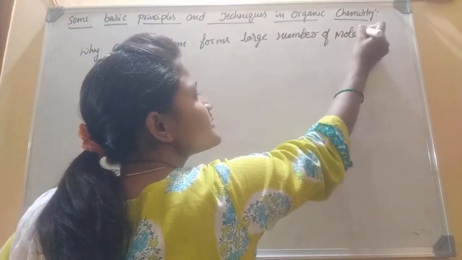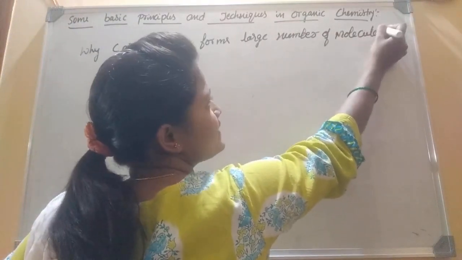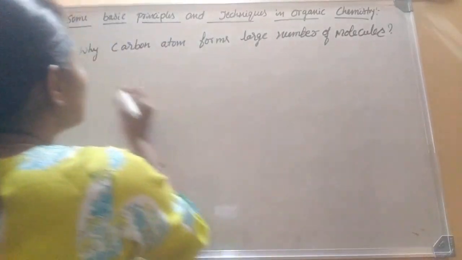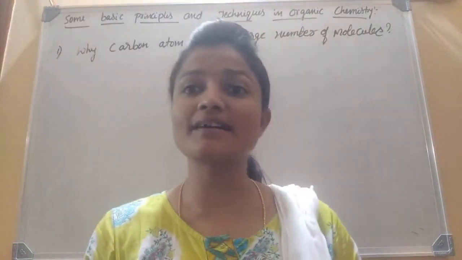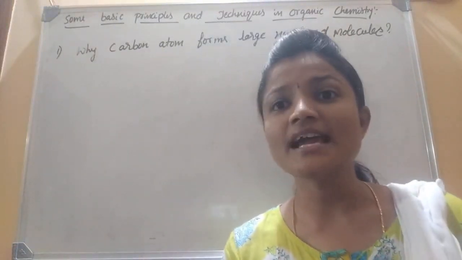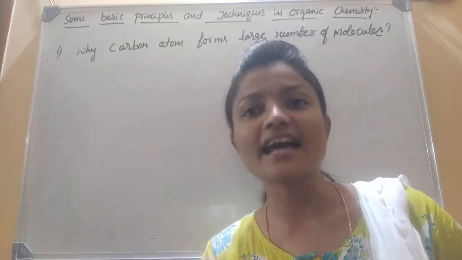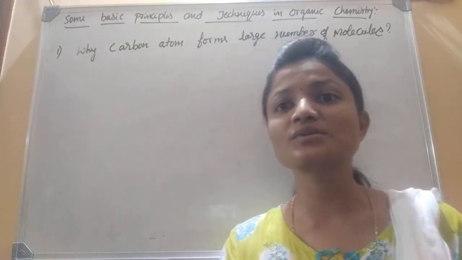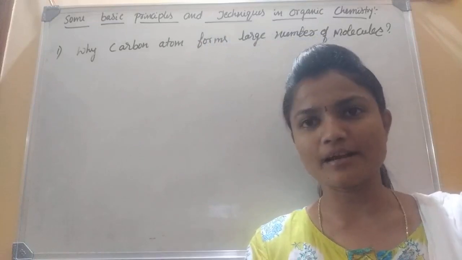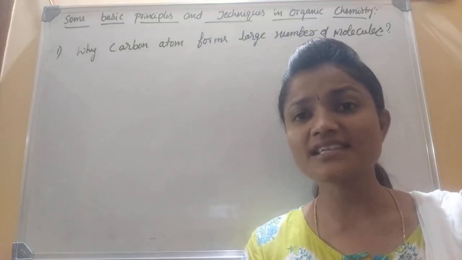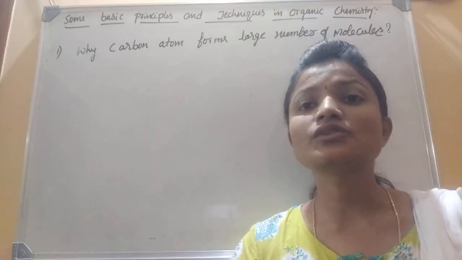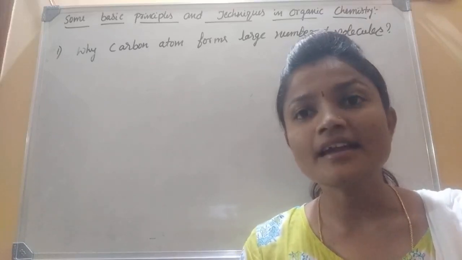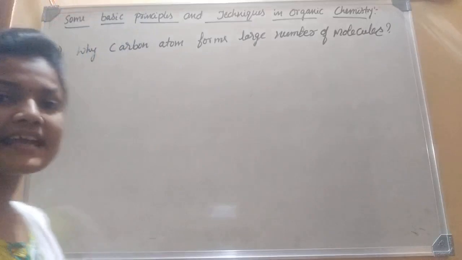Do you know, children, in organic chemistry, 99% of the organic compounds are made up of carbon compounds. Is it, my dear children? That's why that type of ability is there in the carbon atom. Why? Because of the three main characteristics.